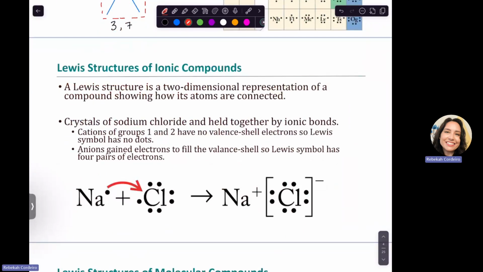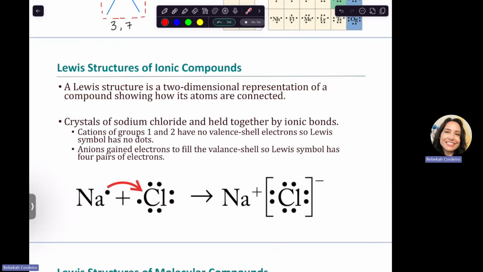So for ionic compounds, which we'll just visit briefly, how would we draw the ionic compound? Well, a Lewis structure is, traditionally, we're going to talk about Lewis structures only for covalent stuff with sharing. But if you are drawing it for ionic, you can show it. You cannot draw a line between it to share if that's what you're thinking. But we can show electron movement.